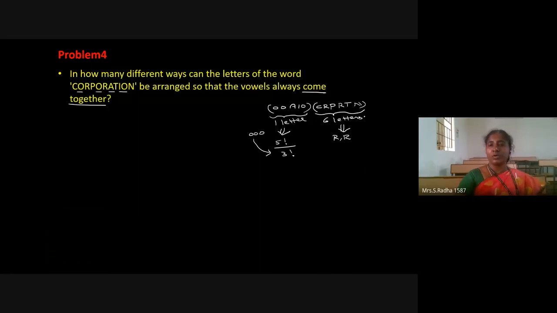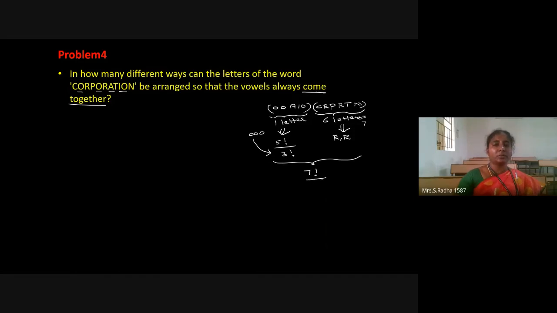Here we are totally going to have 7 letters. The screen is out of the border. So the total is 7 letters, and hence for the total, 7 factorial is the total possibility.